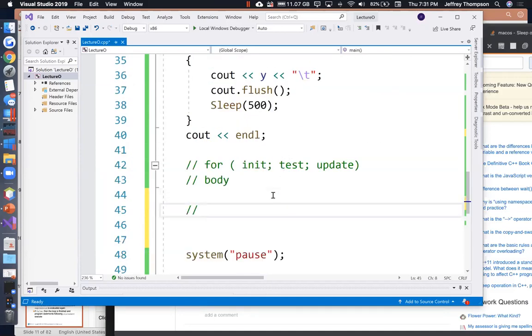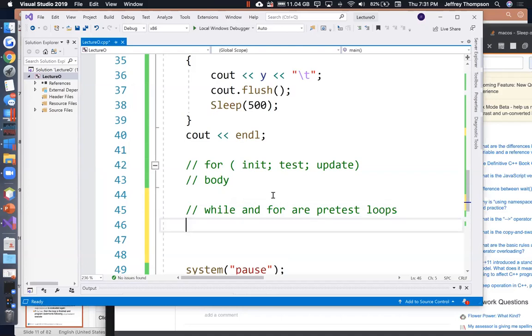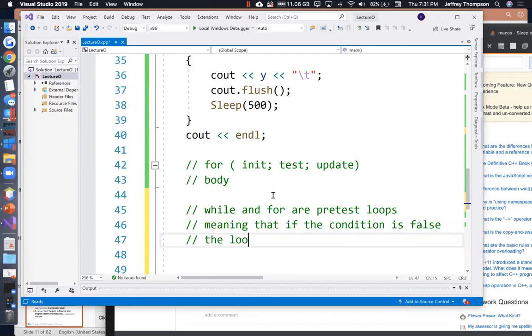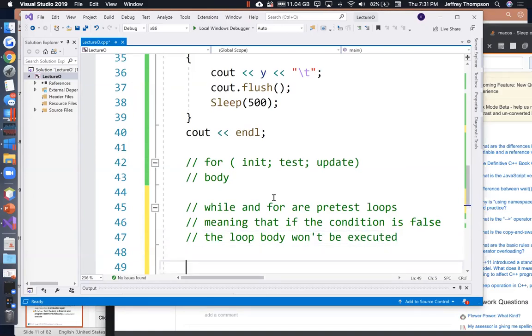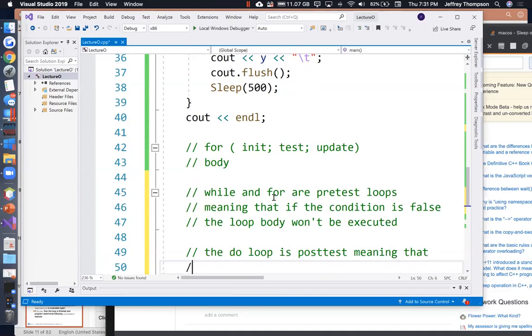So while and for are pretest loops, meaning that if the condition is false, the loop body won't even be executed one time. Then there are post-test loops, the do loop, meaning that the body is executed at least once no matter what.